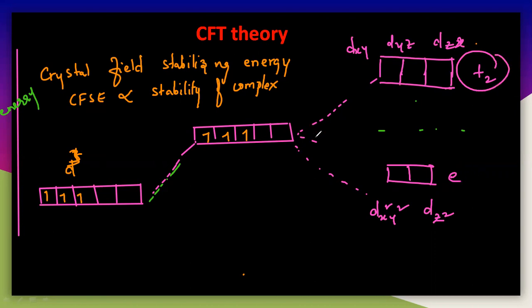You have to understand that this is again the barycenter, and you can calculate the CFSE. The value of this is plus 0.4, and here the value is minus 0.6 delta. So plus 0.4 delta T, because it is a tetrahedral.